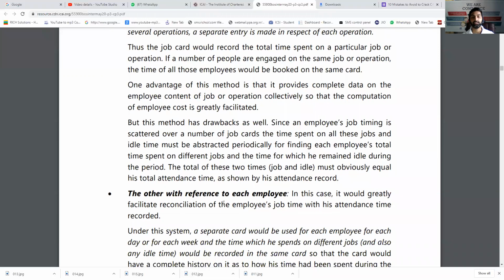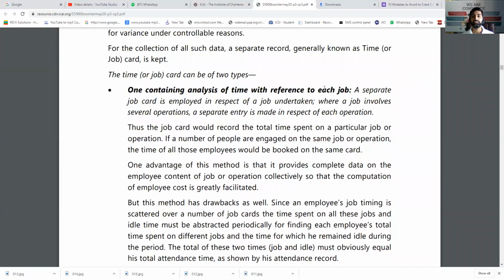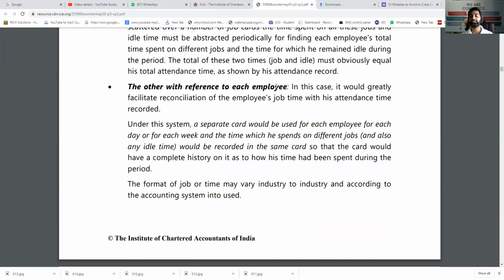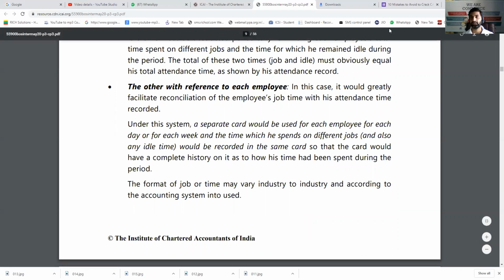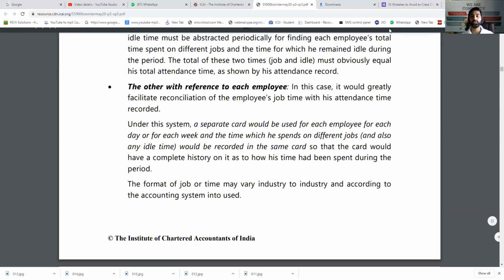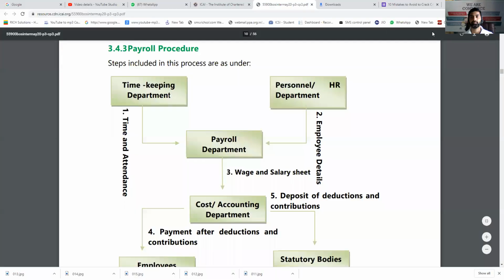And second, one card with reference to each employee. Now here employee is carrying that card and whenever he will go in a job, on his card, there will be job 1, job 2, job 3, how many hours he has spent. So first is job basis and the list of employees will come. Second is employee basis and list of jobs will come. So in this way, the time booking is done. So time booking is finding out how much time you have spent on each job, on which job, and what was the production of that job.